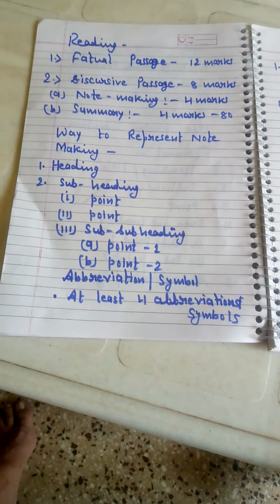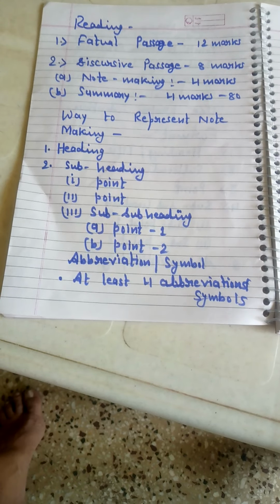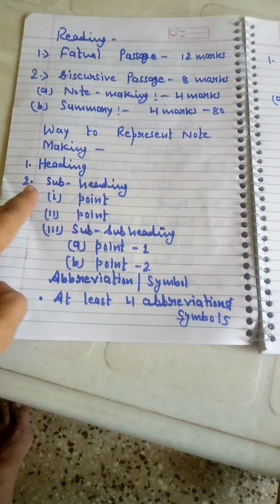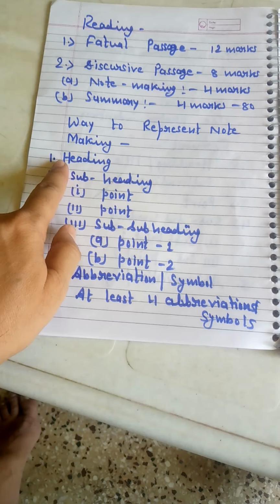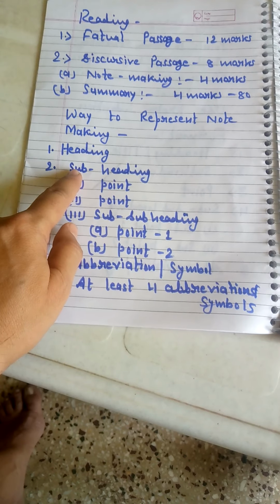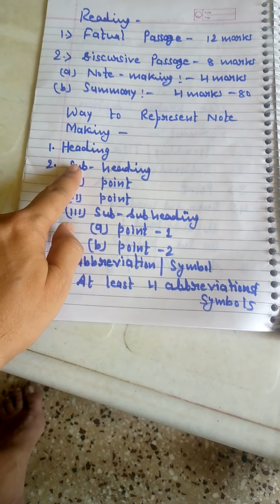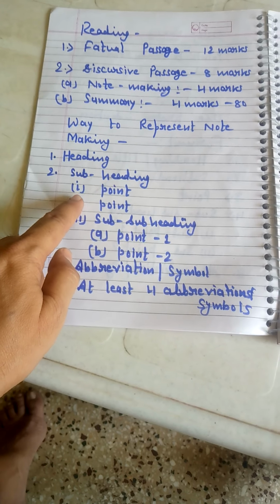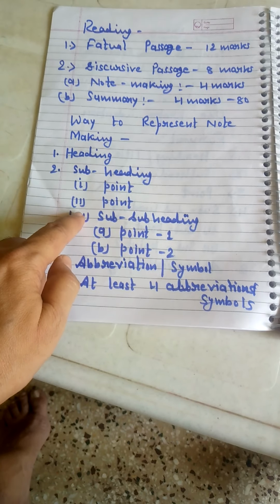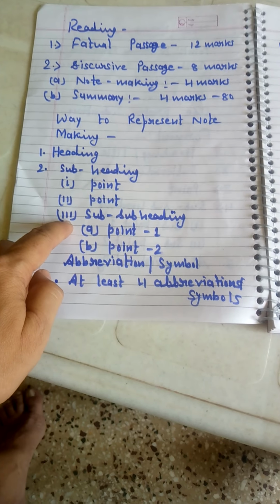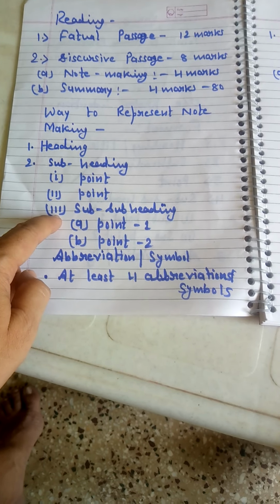Now you can see the way it's written. The heading has to start far from the margin, then after some distance comes the subheading. After the subheading, the points have to be written in one synchronized, symmetrical line.